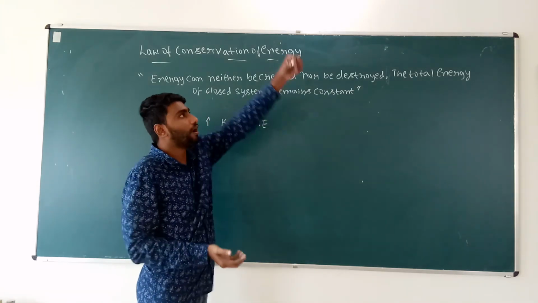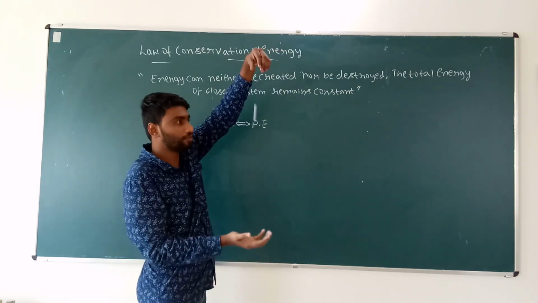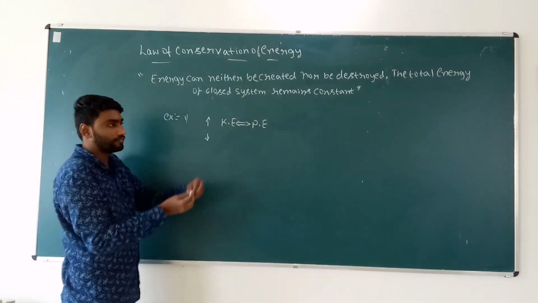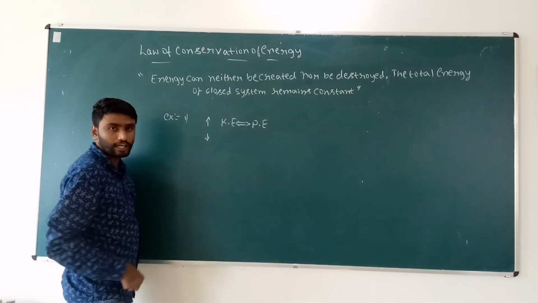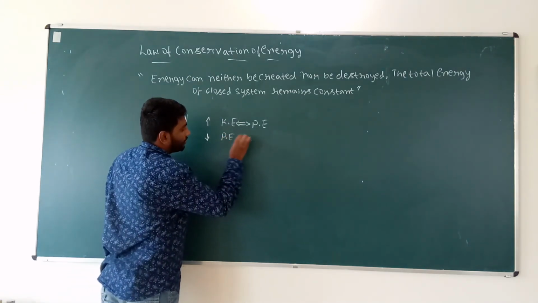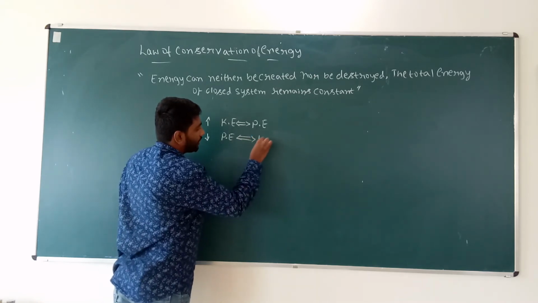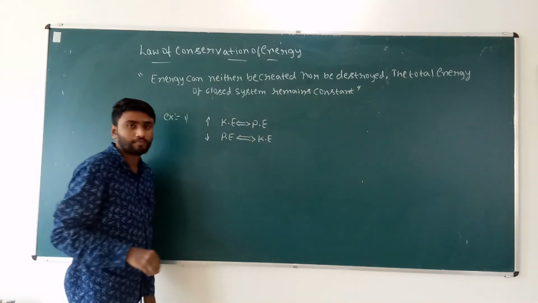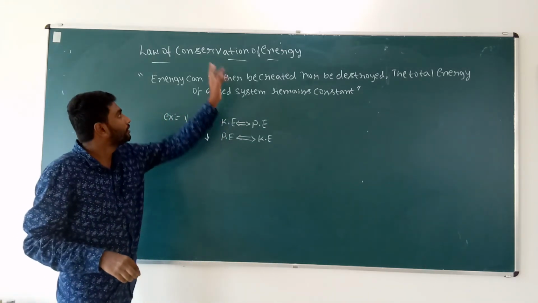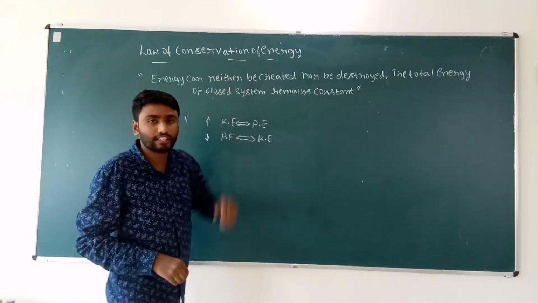If the ball comes down to the earth, potential energy is converted into kinetic energy. So this is an example of the law of conservation of energy.